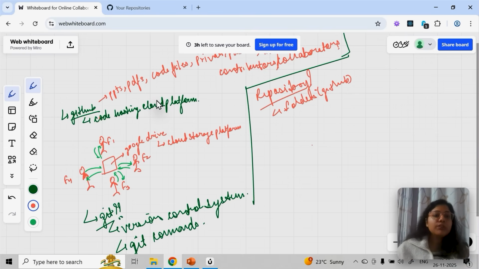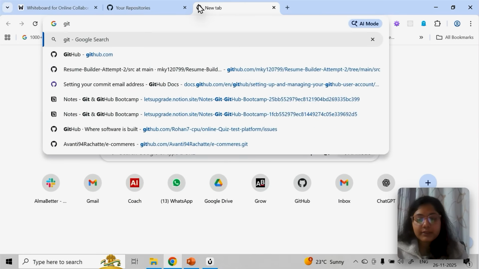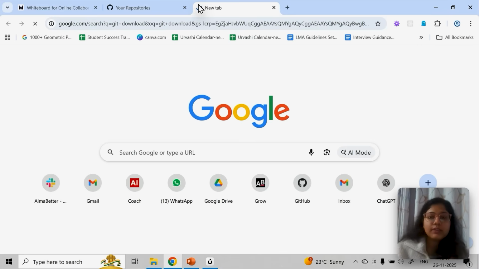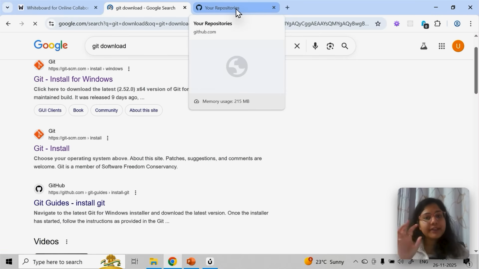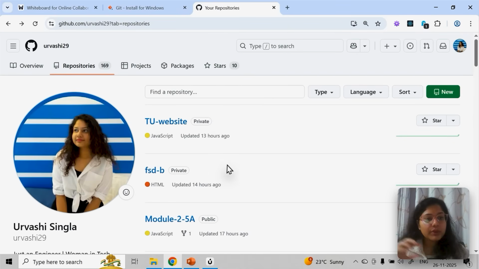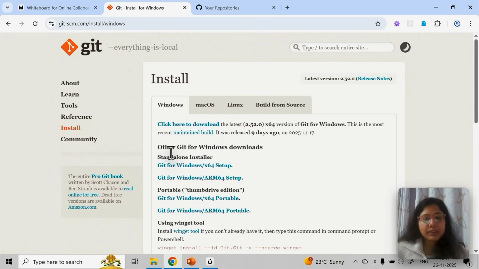Okay, now how to download it? What I'll do here is just go to Git and click download. In my laptop, the setup is already done, so no worries, but I'll show you how to do it. Like the GitHub account was already there, but I showed you how to create it and what the important pointers are in the dashboard initially.